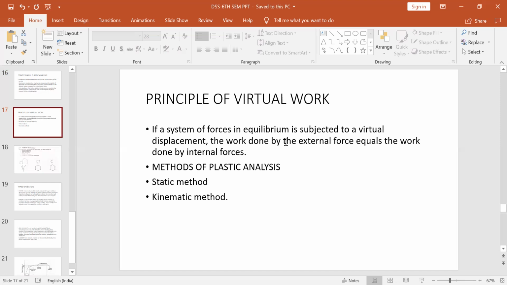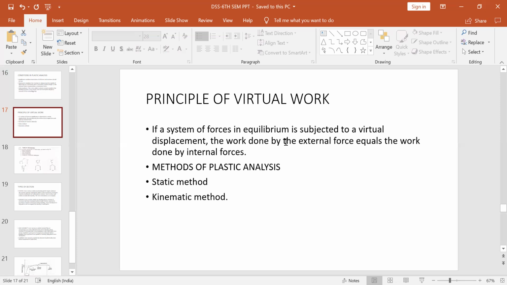Now the combined bending moment is drawn in such a way that the mechanism is formed. Since this is plastic analysis, the mechanism has to form. In order for the structure to fail, the mechanism has to form. So what we do is we first draw the free bending moment, then we draw the redundant bending moment. Now we combine this. This combined bending moment we draw to form the mechanism.